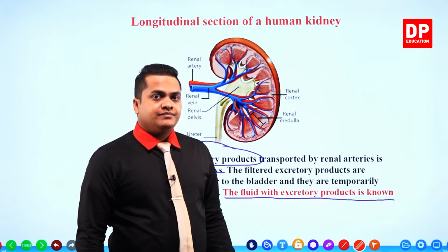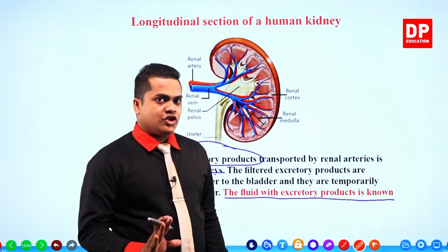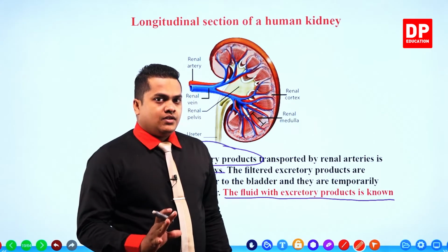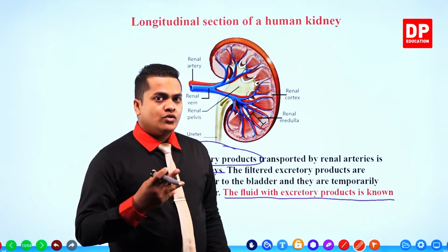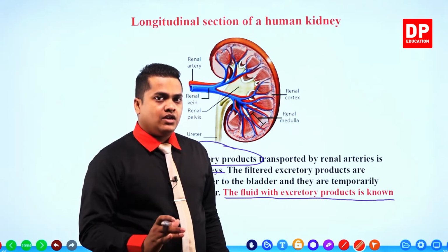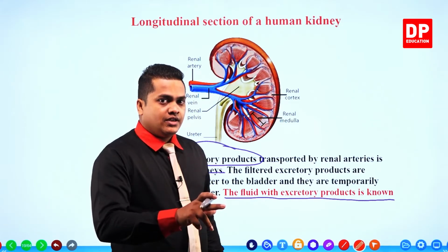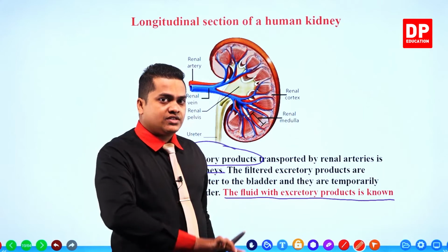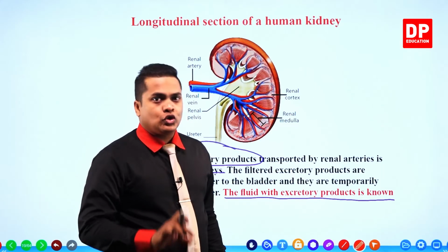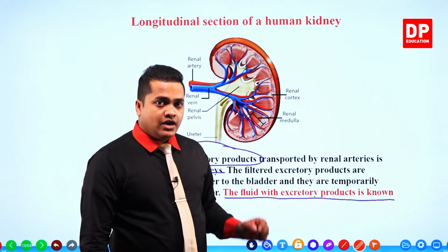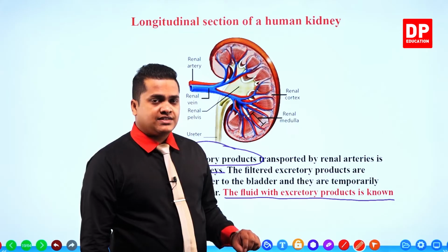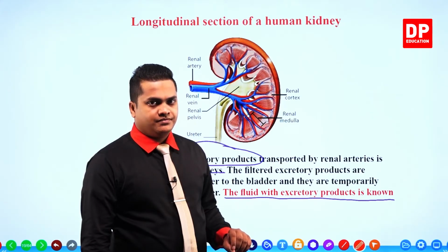So my dear children, after the filtration process, these excretory products travel towards the pelvic region and after that towards the ureter. Then the ureter transports these substances to the bladder.